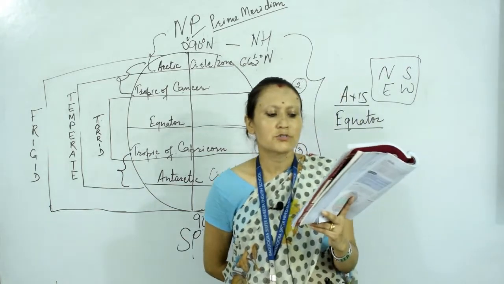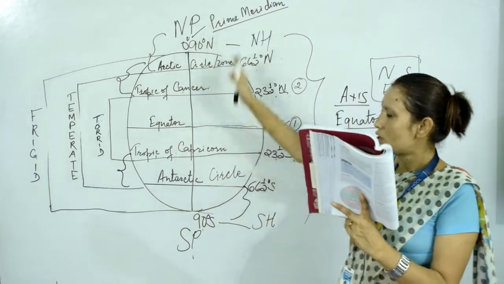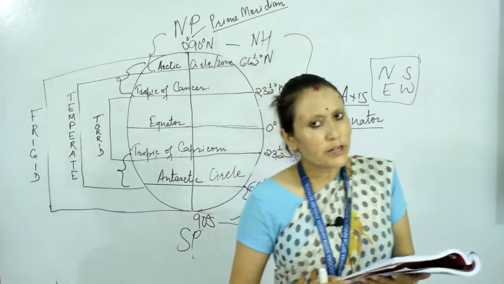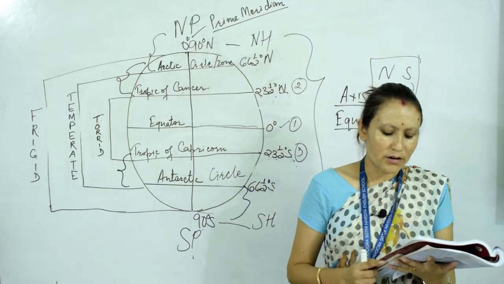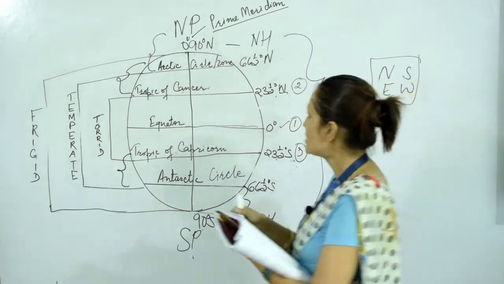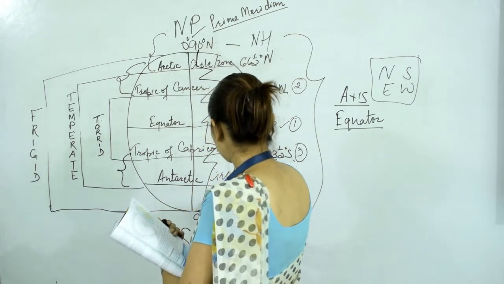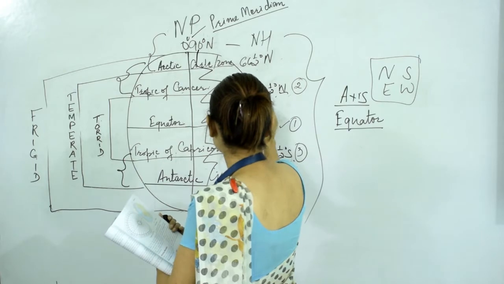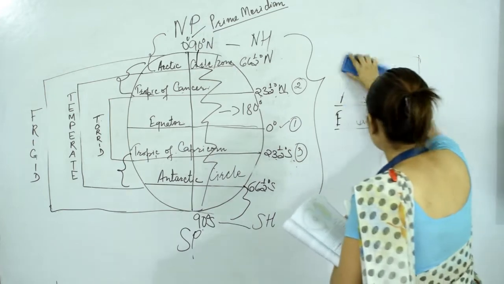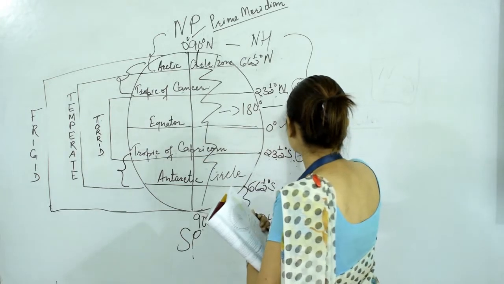This line runs through the astronomical observatory at Greenwich near London. Underline. On the absolutely opposite side, 180° from the prime meridian, is the international dateline. There is another line, that is the international dateline, 180°, which passes through the Pacific Ocean.